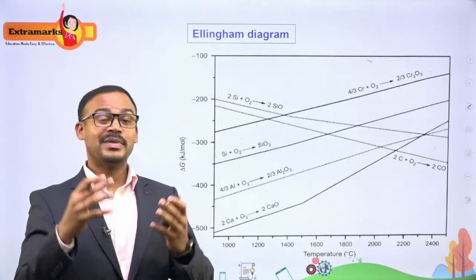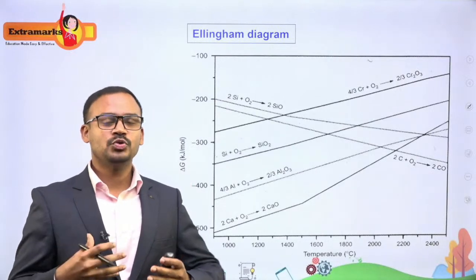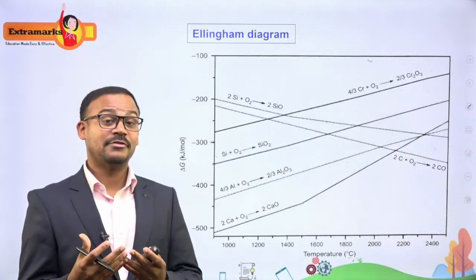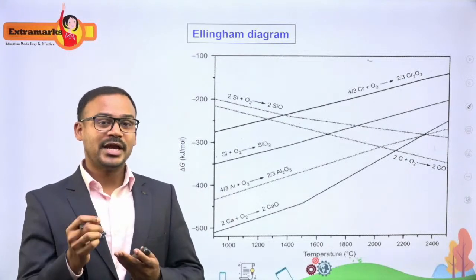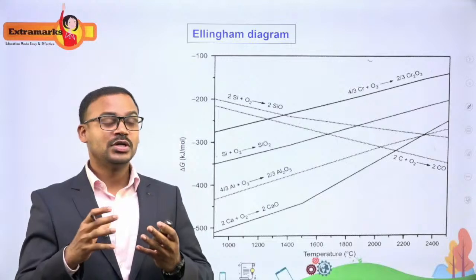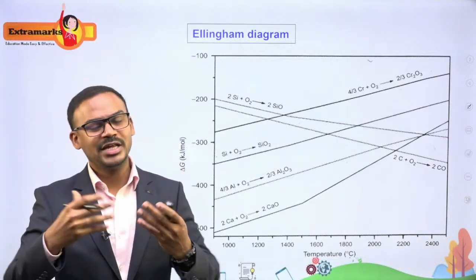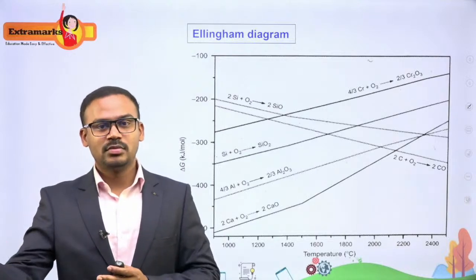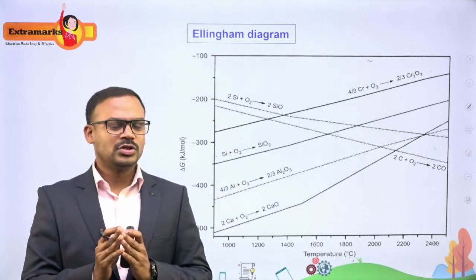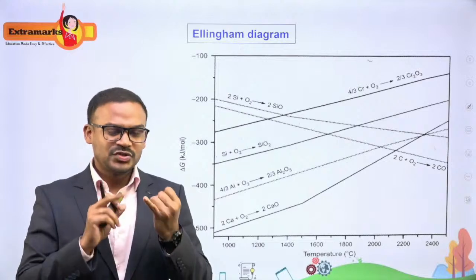So to reduce this metal oxide to metal, I have to use a reducing agent, keeping in mind the temperature factor. It means I should see these metal oxides. If I heat them to very high temperatures, they will automatically get broken down into metal, but not for all. So I also have to consider what reducing agent I select.